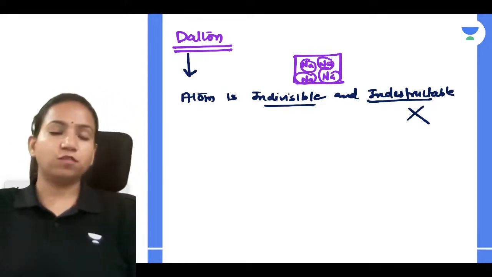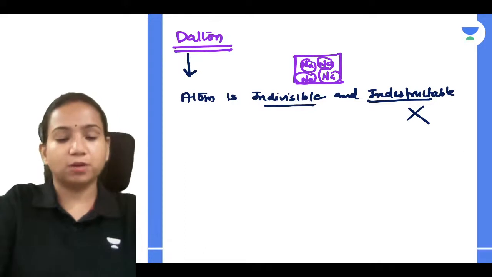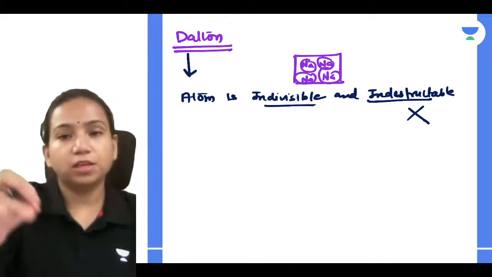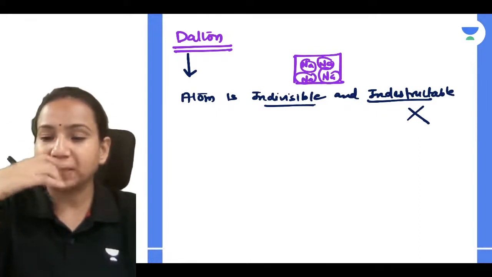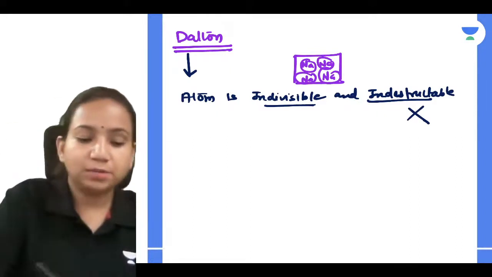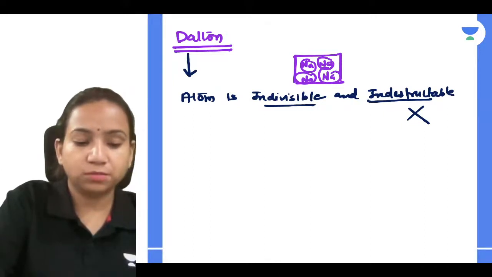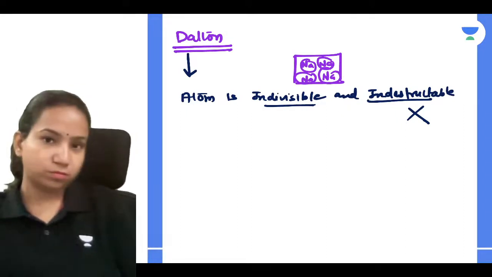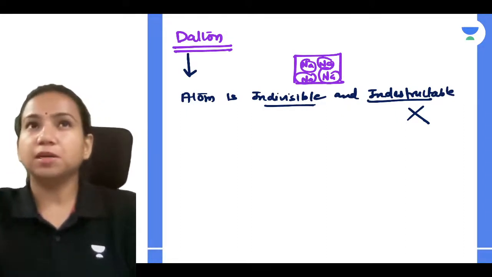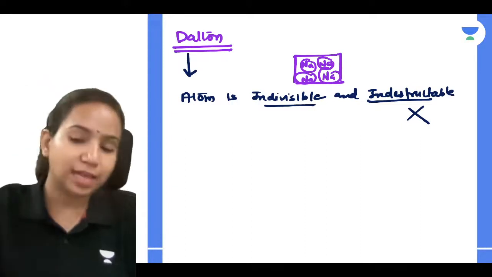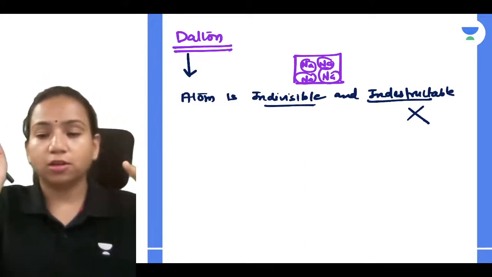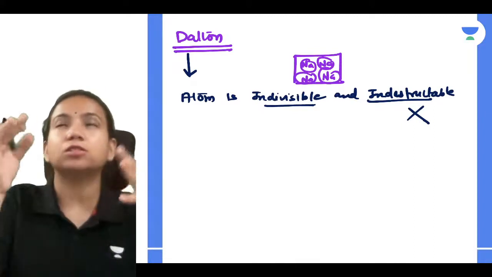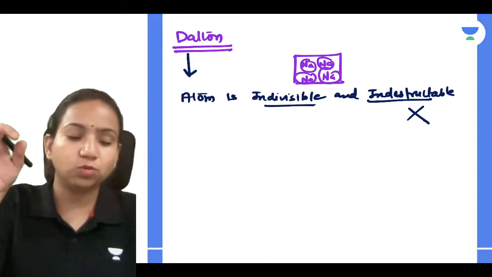So once the discovery of electron happened, which was done by which scientist, guys? Can anyone tell who did the discovery of electron? Tell me, guys. It is J.J. Thomson, and he did the cathode ray tube experiment, and in that he analyzed the cathode rays and the particles, and gave us every property related to them. So we got to know that.